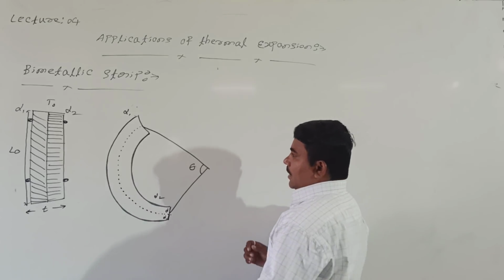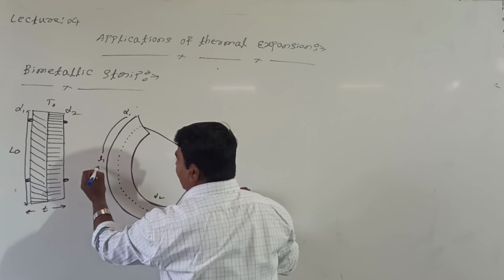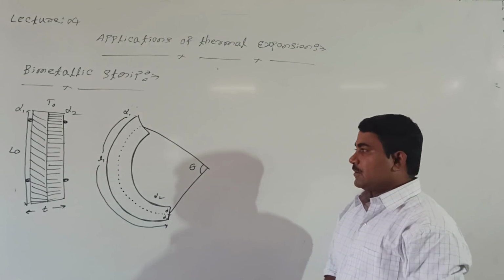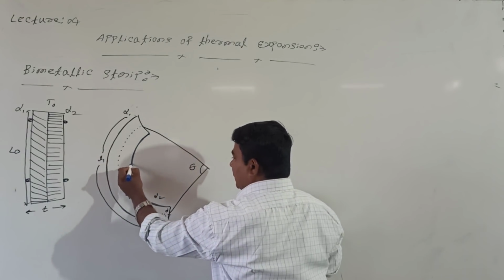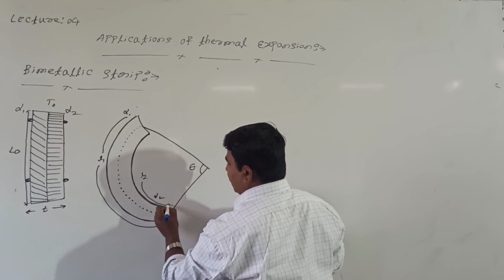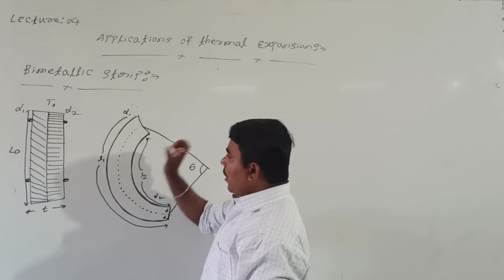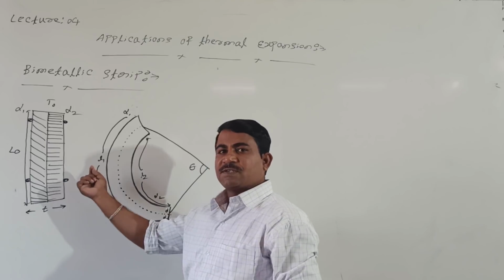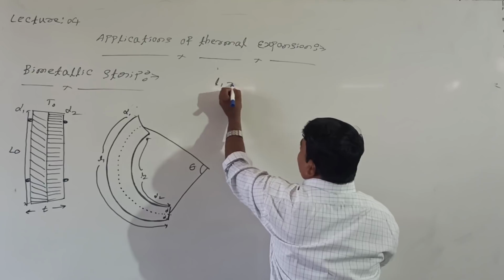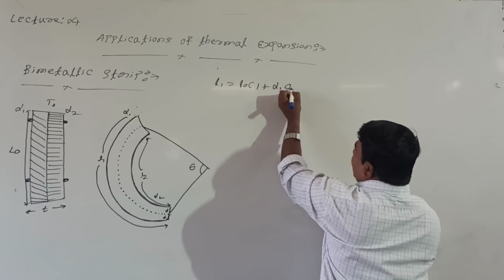The aluminum has length L1 and the steel has length L2. Then how to represent the increase in length? L1 equals L0 into bracket 1 plus alpha 1 delta t.